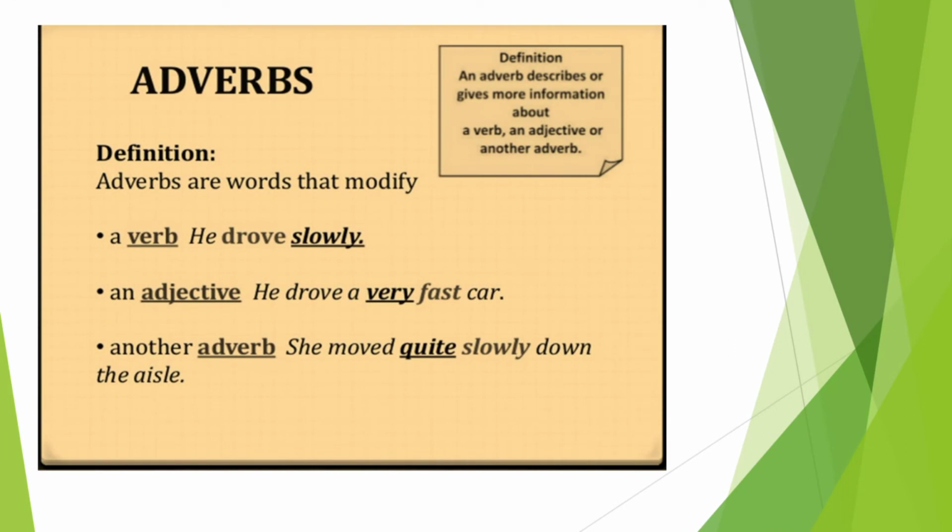Adverbs are words that modify a verb. Example, he drove slowly. Then an adjective: he drove a very fast car. Then another adverb: she moved quite slowly down the aisle.